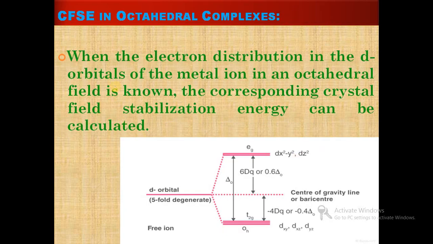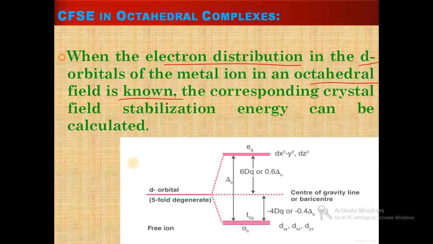When the electron distribution in the d orbitals of the metal ion in an octahedral field is known, then the corresponding crystal field stabilization energy can be calculated, for octahedral complexes.